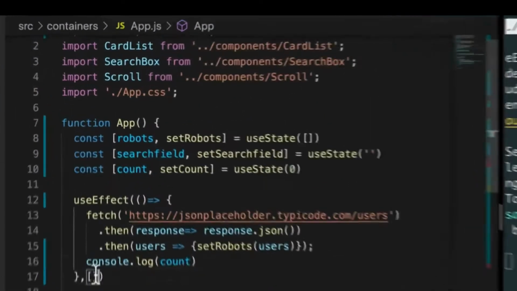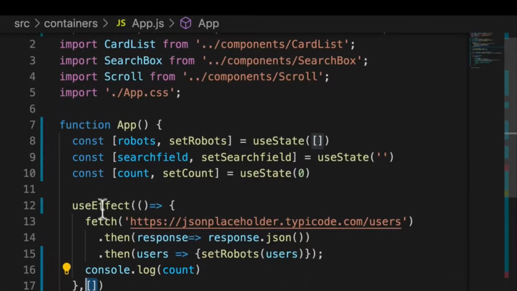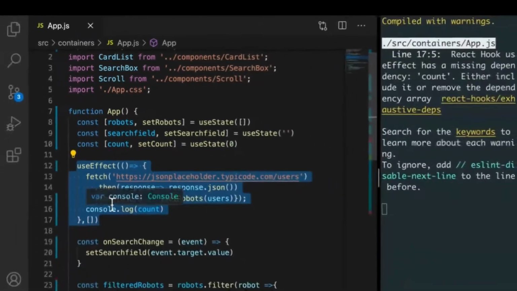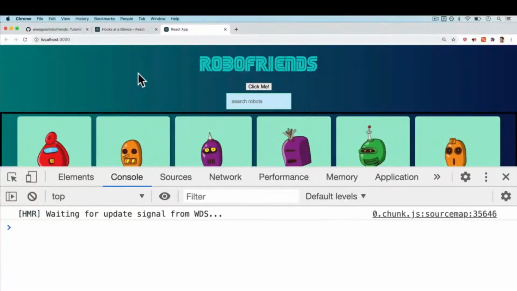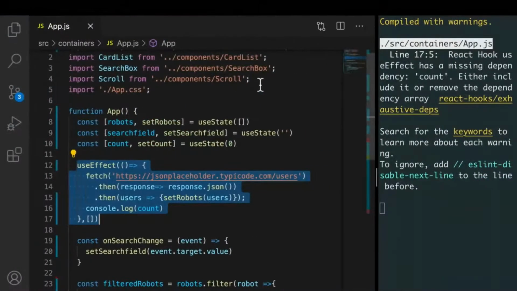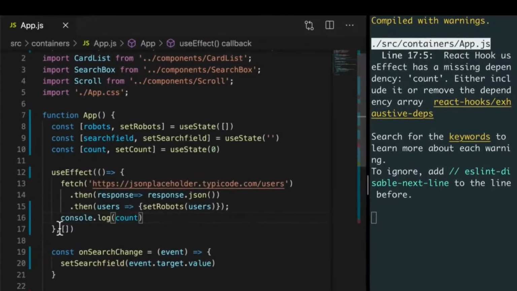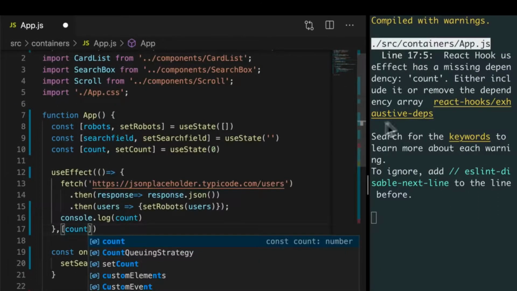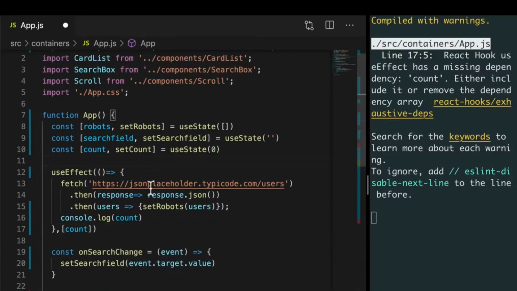Because we've added no dependency to this useEffect, nothing in the array, which means, hey, just run it once when the app loads. If I refresh the page, again, just run it once. But after that, don't run it. So how can I solve that? Well, we just add count in here. And that's what the warning is telling us. Hey, don't you want to add count?